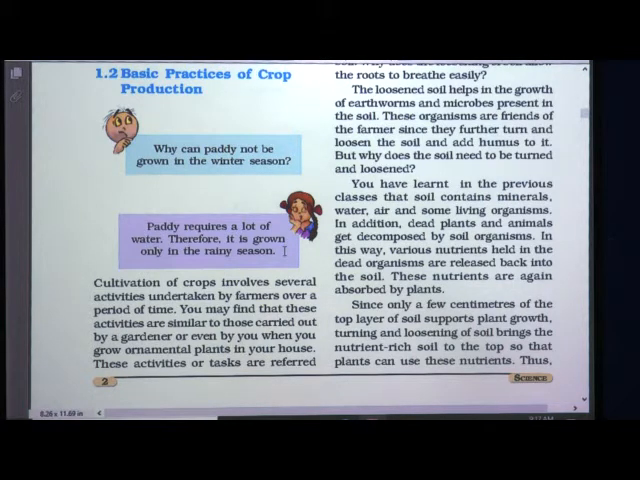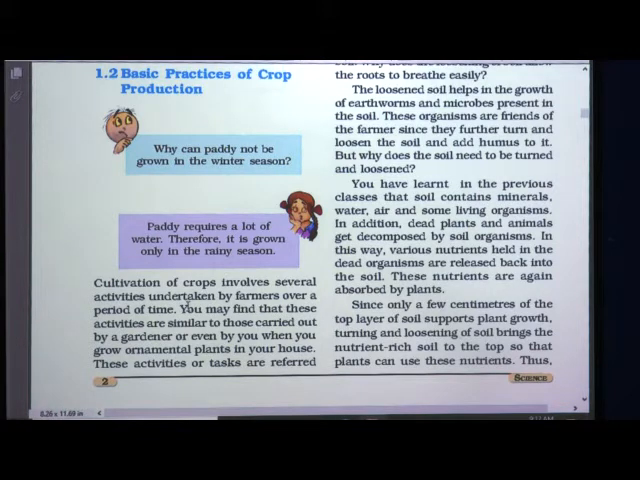Now cultivation of crops involves several activities undertaken by farmers over a period of time. So we get here all the ready-made wheat, jawar, maize, etc. But a lot of hard work is taken by farmers. There are several activities included which are called basic practices for producing crop. So over a period of time, the crops cannot be grown in a day, isn't it? It takes a long period of time and different practices are undertaken by farmers.